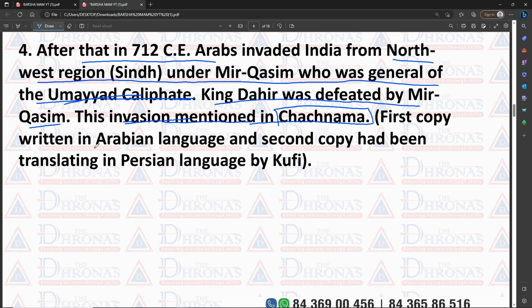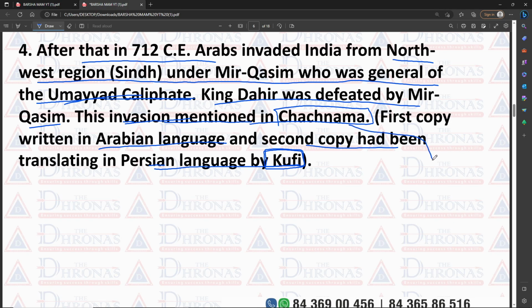The first copy of this book is written in the Arabic language, and the second copy was translated into the Persian language by Kufi. So note down these lines: we know about King Dahir and the first attack of Qasim from the book Chachnama.